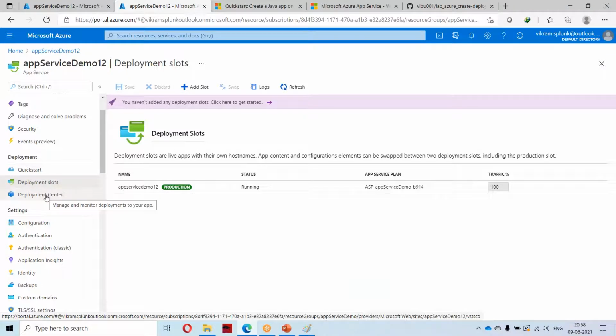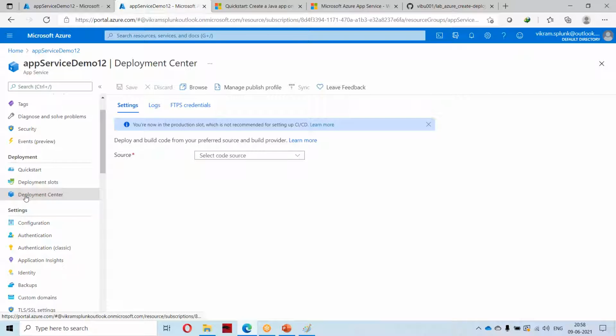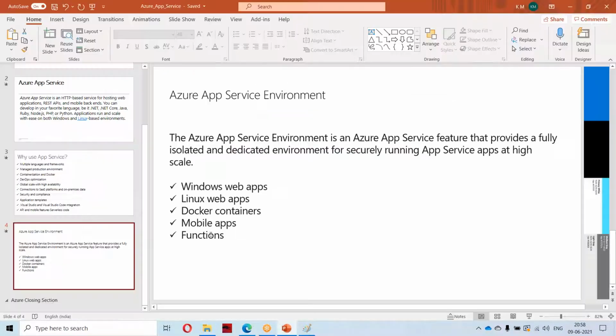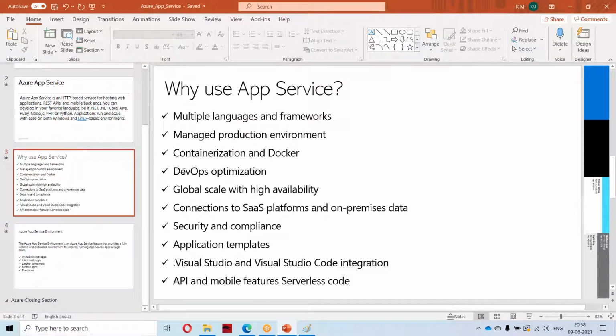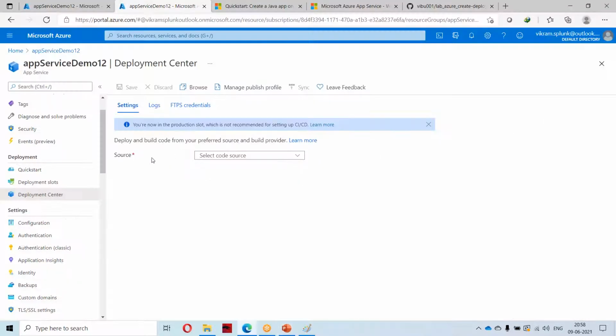Okay, and you will be having something like Deployment Center. The interesting thing is this is where I am interested. In this Deployment Center, you have some integration. Previously I told you there will be something like DevOps optimization or customization. If I go to Deployment Center, I can deploy my code from this.